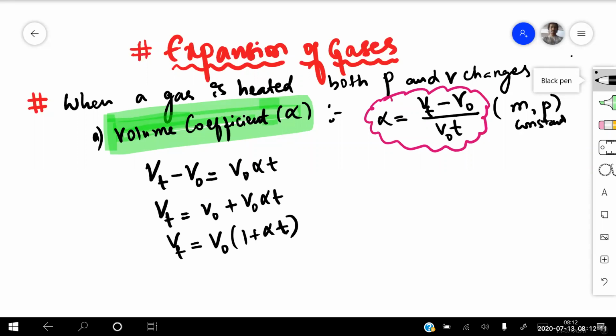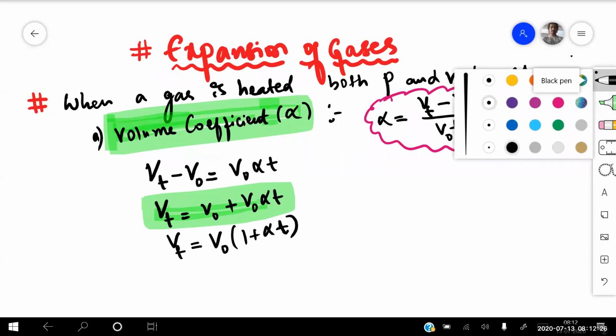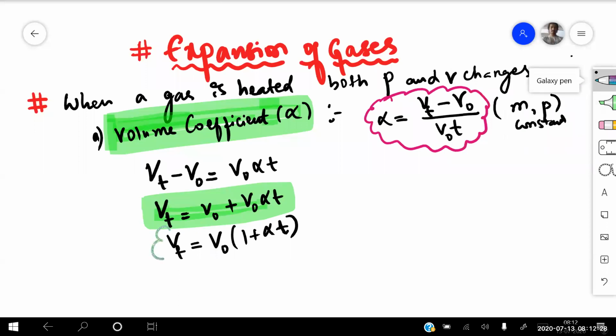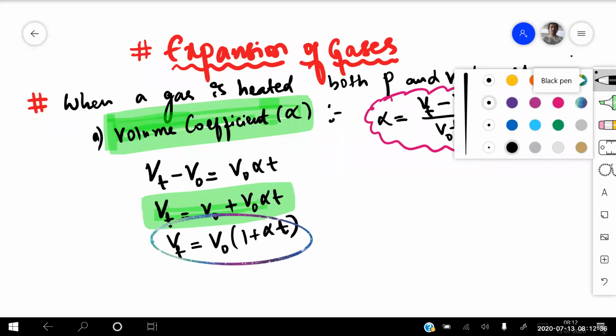Clear? So this is your basic formula which you need to remember for the given condition. Vt is equal to V naught plus V naught into alpha into T. Simplifying that one, we are getting the relation Vt is equal to V naught into 1 plus alpha into T. Is it clear for everyone, beta?